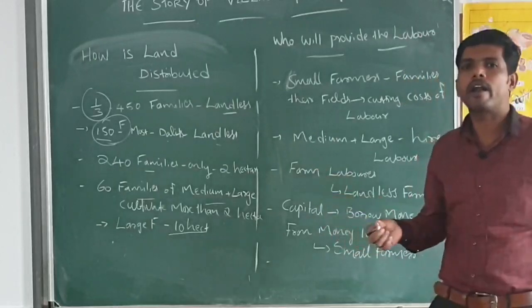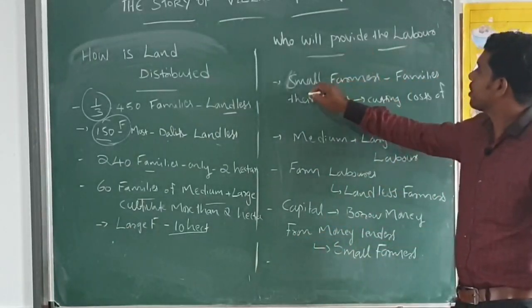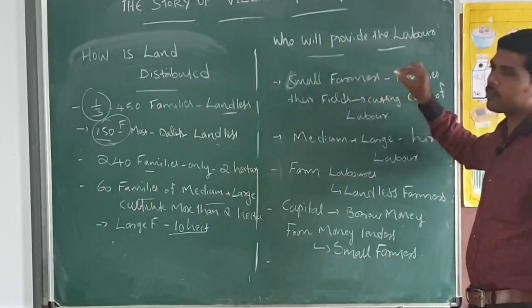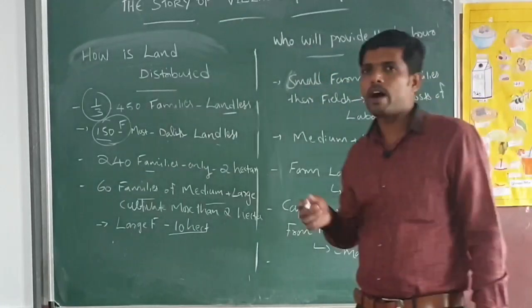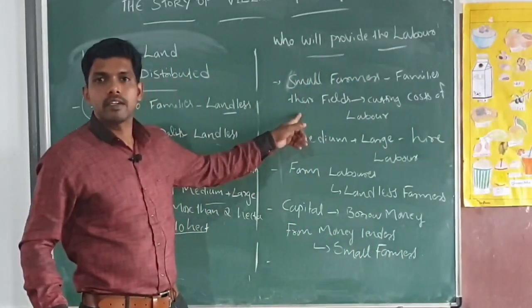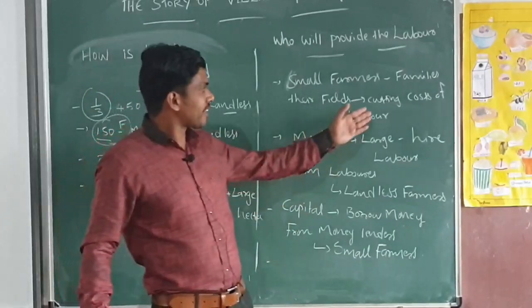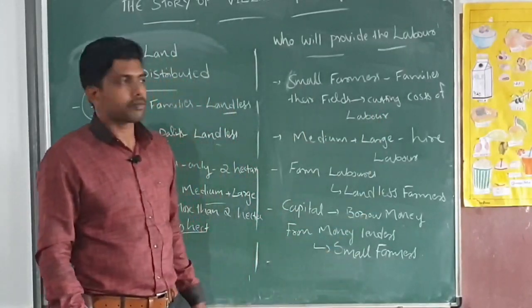A small area and a simple area also. Okay, and here small farmers, their case we can take first. In a small family, family members are engaging in the cultivation activity. That is why they can cut the cost of labor.